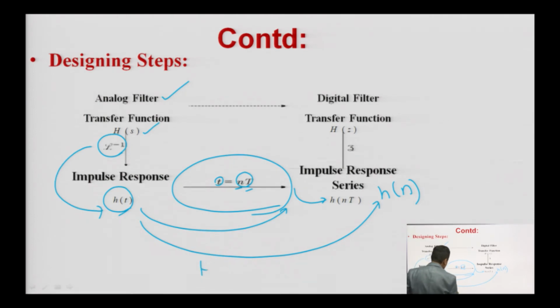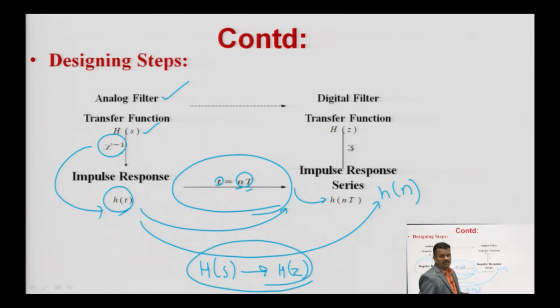Now you are having h of n, but your motive is what, आपका मकसद क्या है आपका? आपका मकसद है आपके H of s को आपको चेंज करना H of z में, मतलब IIR फिल्टर डिज़ाइन। ये याद रखें आप कि जब भी आप मैथमेटिकली डिज़ाइन करना चाहते हैं IIR डिजिटल फिल्टर, then you have to convert your given H of s, that is the transfer function of the analog filter, into H of z. Okay. So, now you are not getting H of z here, you are getting h of n, that is the impulse response of the digital filter. h of nT, it means you are doing uniform sampling, then you will get h of nT, and this is exactly equal to h of n.